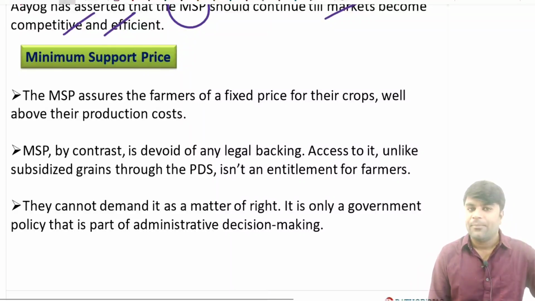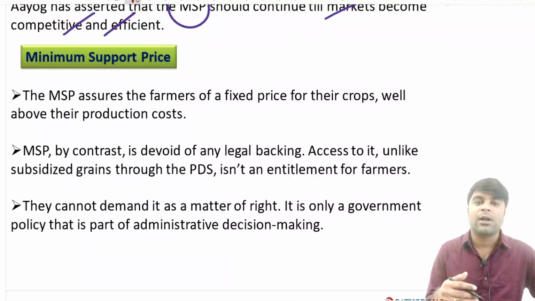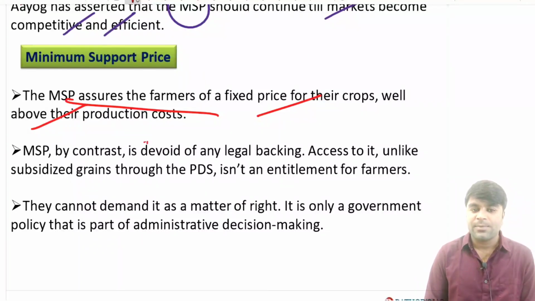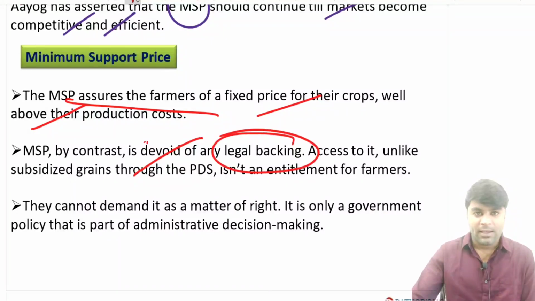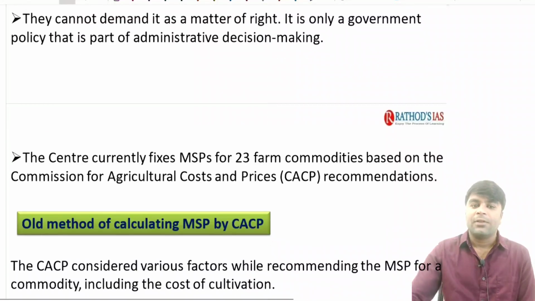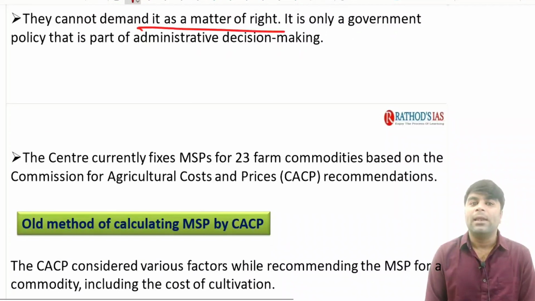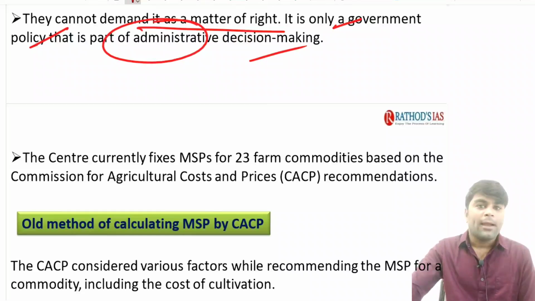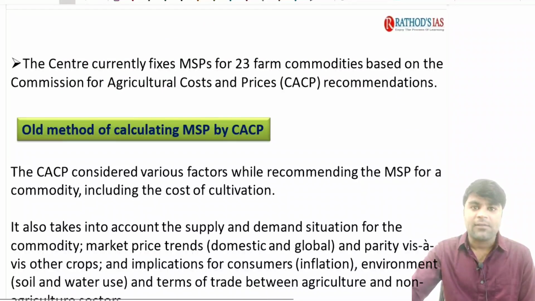As I said, I hope you understood what this MSP is, what the technical components are, what the components of the cost of production are, and each and everything. As I said, MSP assures the farmers of a fixed price for the crops well above their cost of production. MSP is devoid of any legal backing as of now, right? It cannot be demanded as a legal right. It is only a government policy that is a part of administrative decision making, but it does not have any kind of legal backing, and no farmer can claim it as a right as of now.